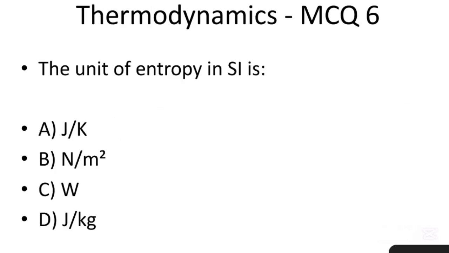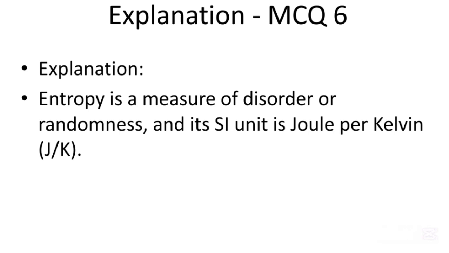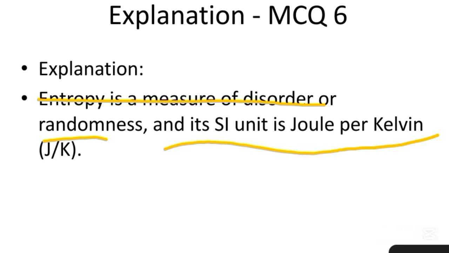Next MCQ. The unit of entropy in SI is: joule per Kelvin, Newton per meter square, watt, or joule per kilogram. So the correct option is A, joule per Kelvin. Entropy is a measure of disorder or randomness and its SI unit is joule per Kelvin.